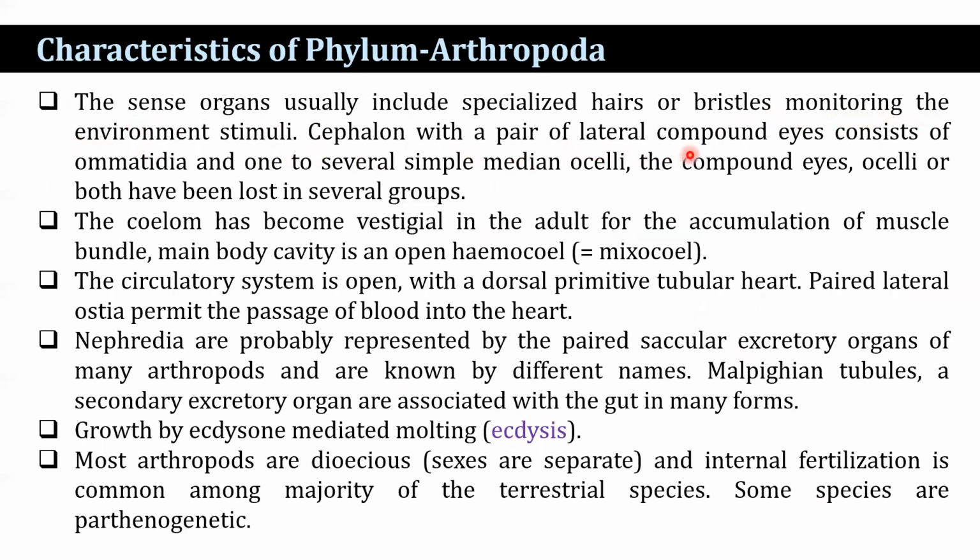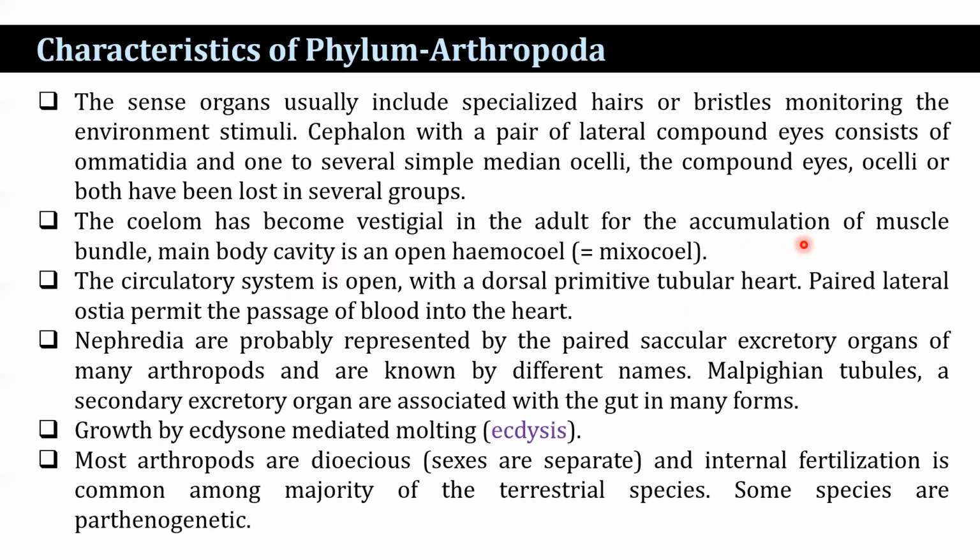The cephalon has a pair of lateral compound eyes consisting of ommatidia and one to several simple median eyes known as ocelli. In some cases, both ocelli and compound eyes are present. The cilium has become vestigial in the adult.